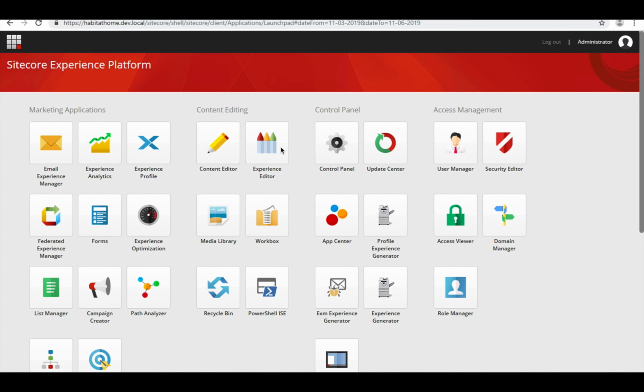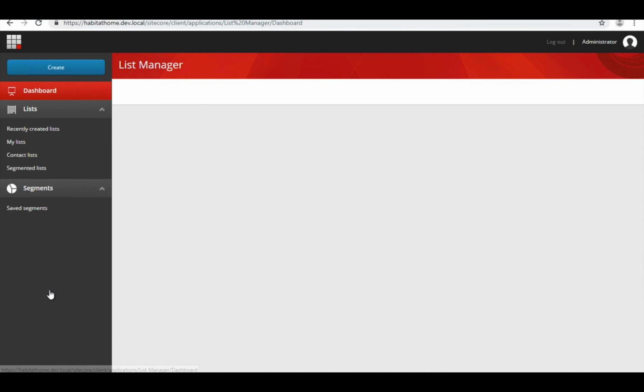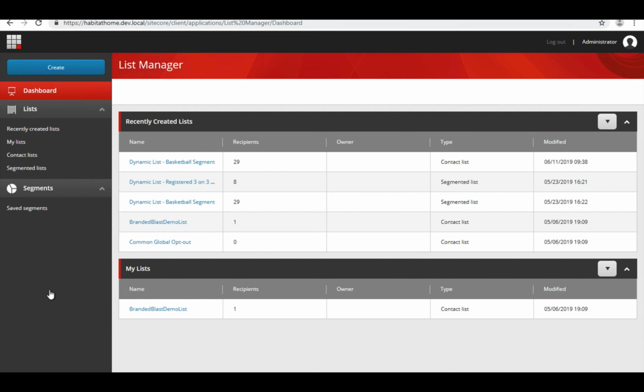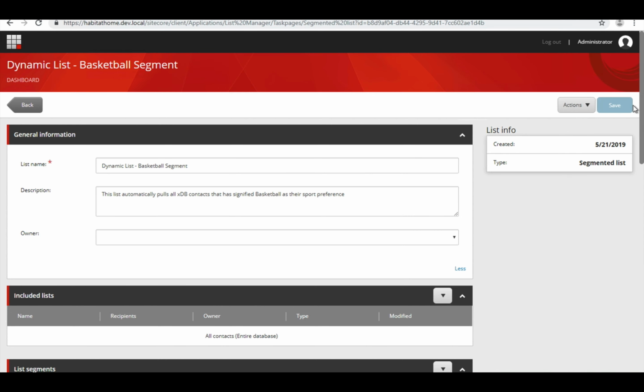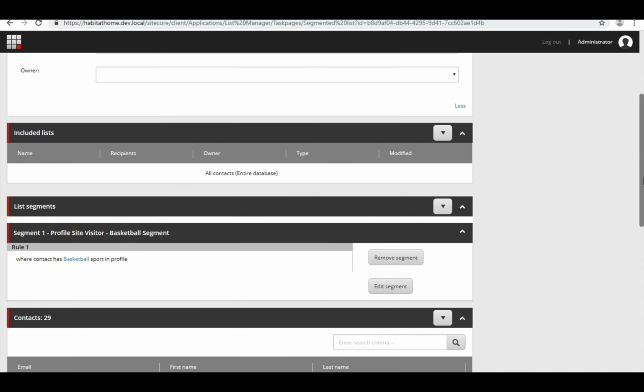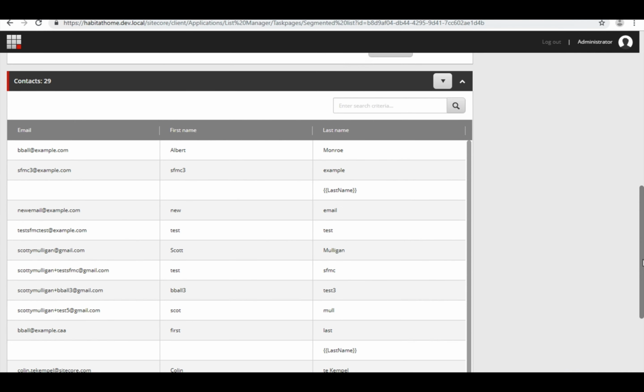This is the Sitecore Experience platform. We're going to take a look at List Manager, which is part of the platform. List Manager allows you to segment your audience based on information stored in Sitecore. We're going to take a look at a list that contains an audience of known people who have expressed an interest in basketball. In this list, we can see that Scott has expressed an interest in basketball. Karen is going to use this information in the Marketing Cloud to put Scott into a journey.